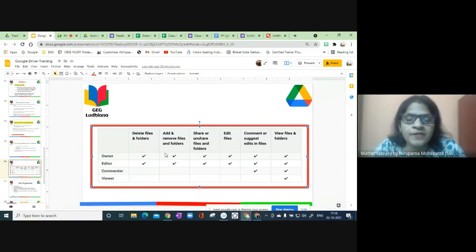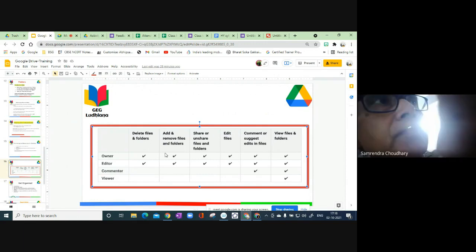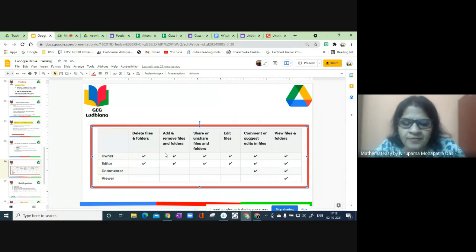Yes, OneDrive is associated with Microsoft. That is the cloud storage with Microsoft. And Google Drive is associated with Google.